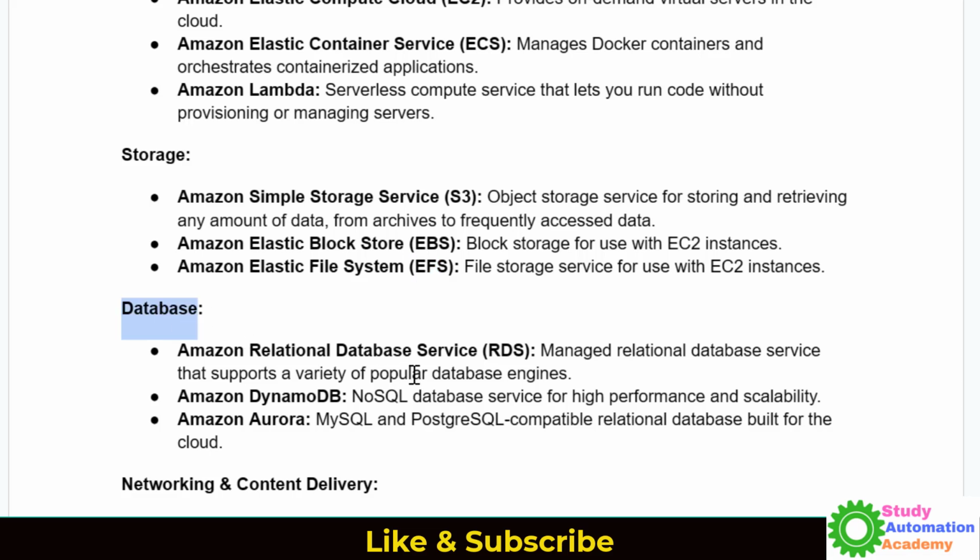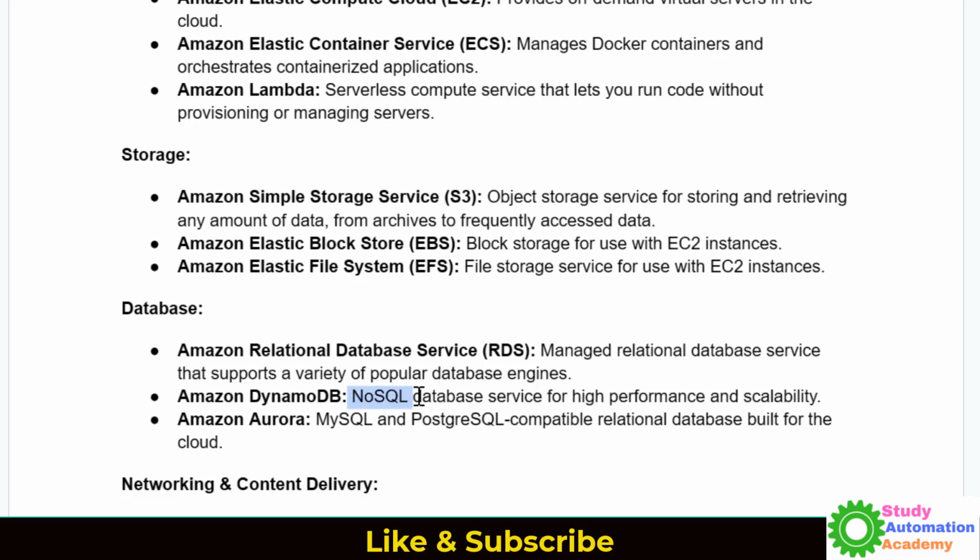If we talk about databases, we have RDS, Amazon Relational Database Service. This is a managed relational database service that supports various popular databases. In RDS you can choose Oracle, MySQL or any different kind of relational database available under RDS. Then we have DynamoDB.